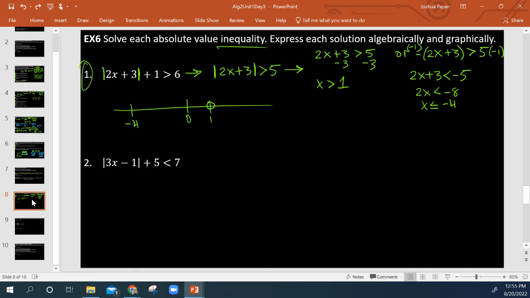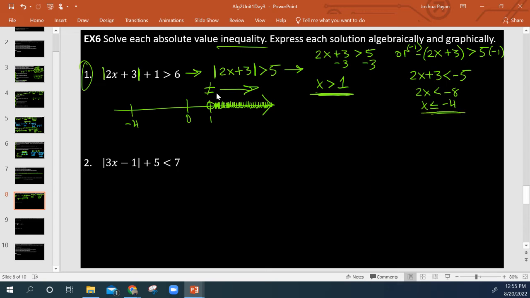But here we're saying greater than, so that means we're not equal to that particular solution. So open circle, and x is greater than 1, so x is everything to the right of 1. We would shade to show that x can be all of this to the right of 1, but it cannot be equal to 1 itself.